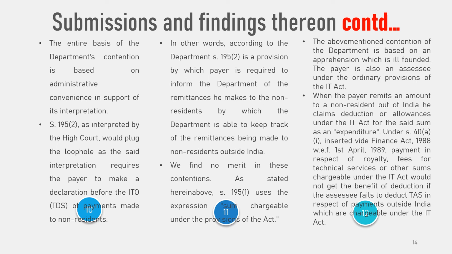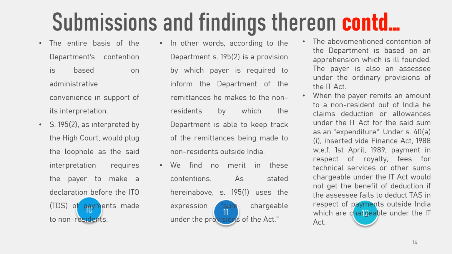The entire basis of the department's contention is administrative convenience in support of its interpretation. According to the department, huge seepage of revenue can take place if persons making payments to non-residents are free to deduct tax at source or not to deduct tax at source.